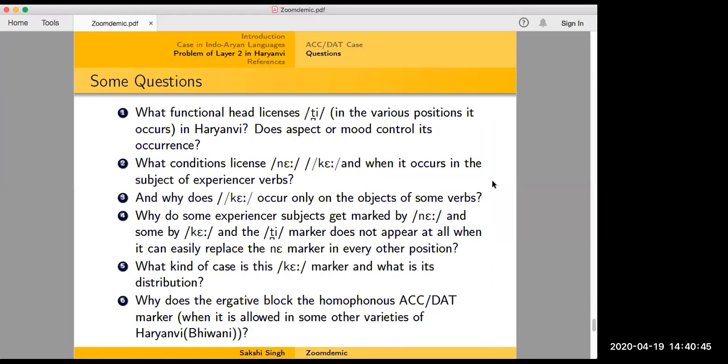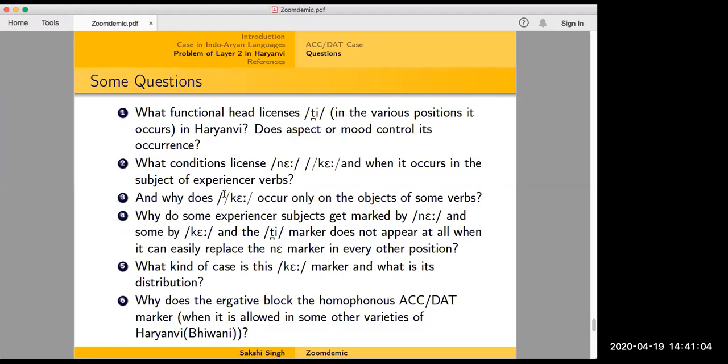And then, what conditions license ne and ke when it occurs on the experiencer subject of experiencer verbs? And why does ke occur only on the objects of some verbs? So why can't we have it across, and why would you have a different marker for a certain few verbs?